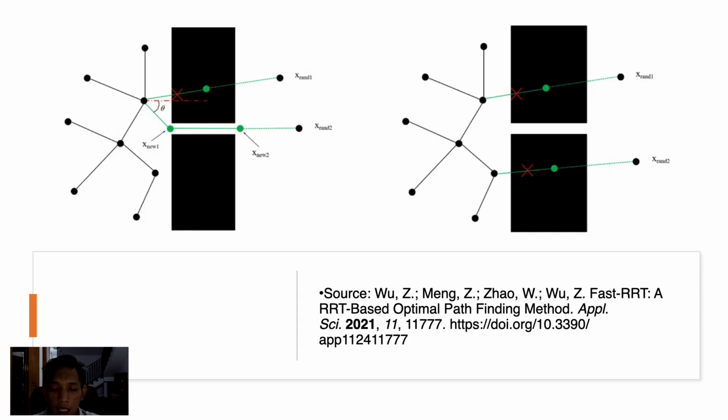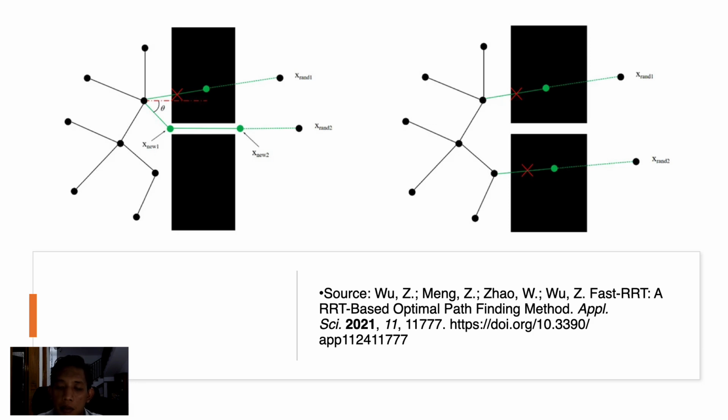Here is the idea behind fast expand. In a complex environment, it is possible to have a narrow channel. Let's see, this is the narrow channel. To ensure that there is no stuck exploration process in the case of a narrow channel, Fast RRT is also equipped with the ability to adjust the sampling direction, called fast expand or random steering, where this process is the same as in the improved RRT, which works sequentially with fast sampling. I mean, inside the improved RRT we have fast expand, which is conducted after we finish conducting fast sampling.